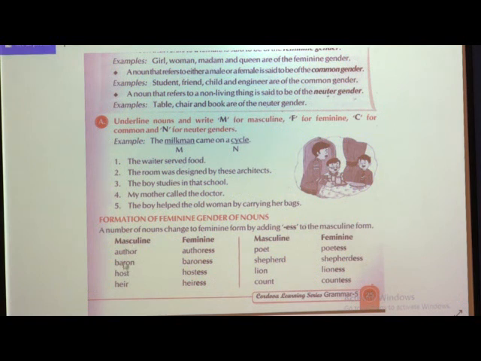Now, if you see, the masculine word given here is author. What they have done to form the feminine form is they have added ESS. Now, suppose this is masculine.